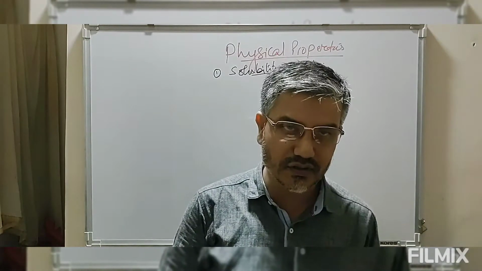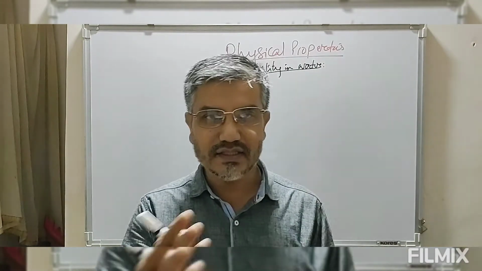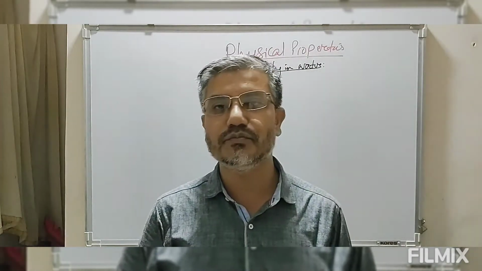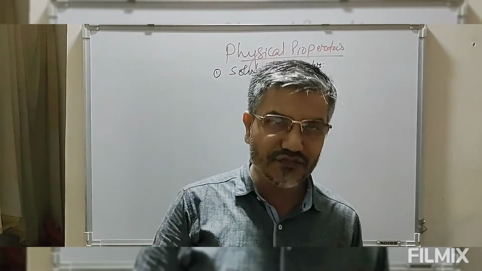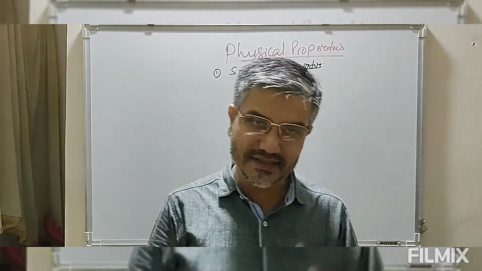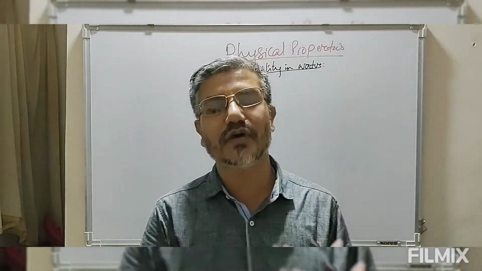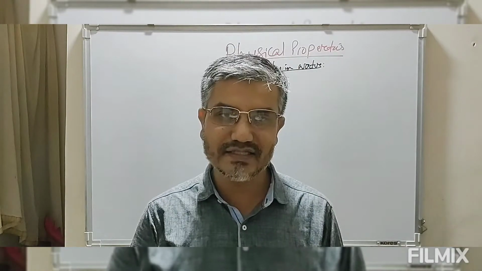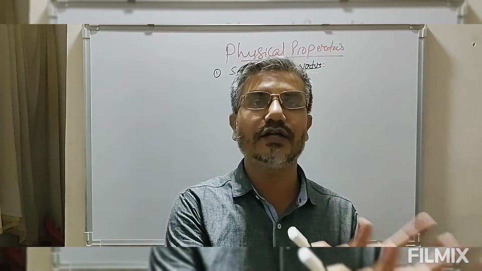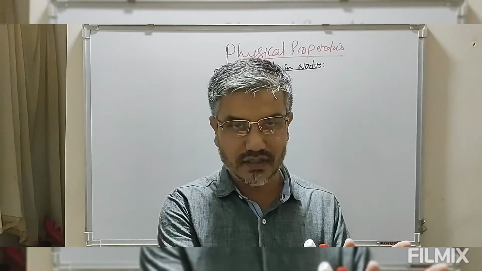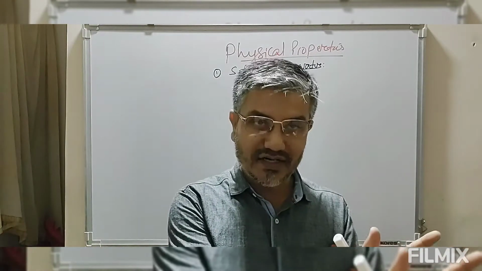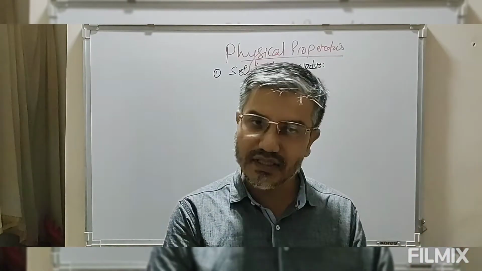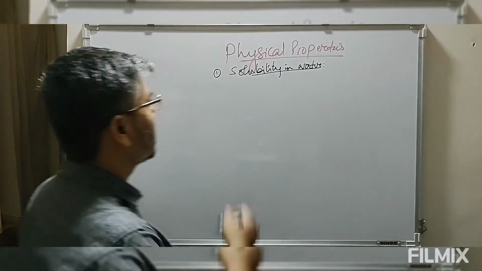Now coming to aldehydes and ketones, the lower member aldehydes and ketones are appreciably soluble in water. The reason being, these form intermolecular hydrogen bonds. But if the size of the alkyl group increases, or as the molecular mass of aldehydes and ketones increases, the solubility decreases because of the increase in the hydrophobic hydrocarbon part. The water repelling part is increased.